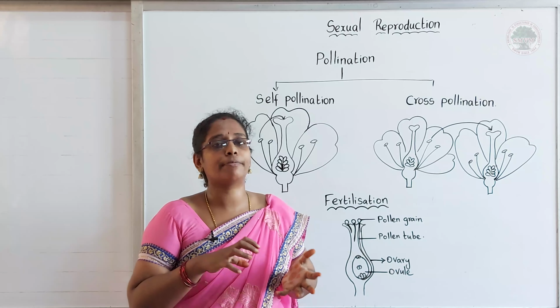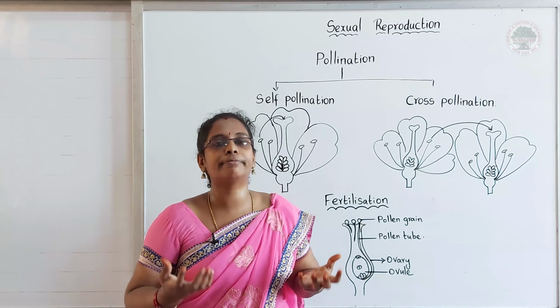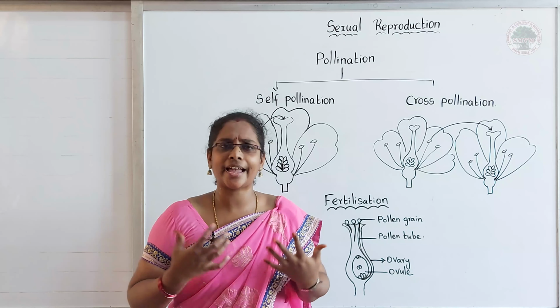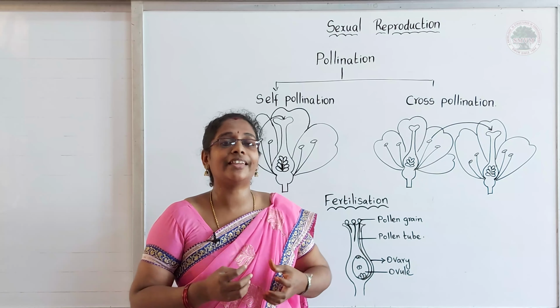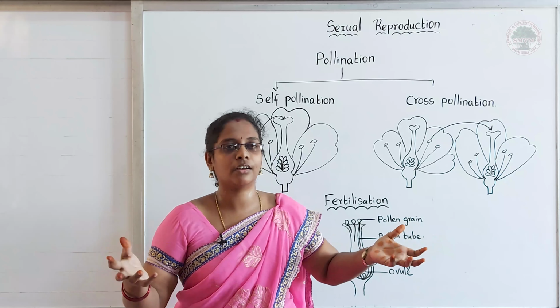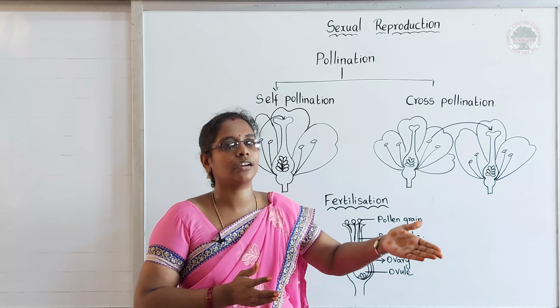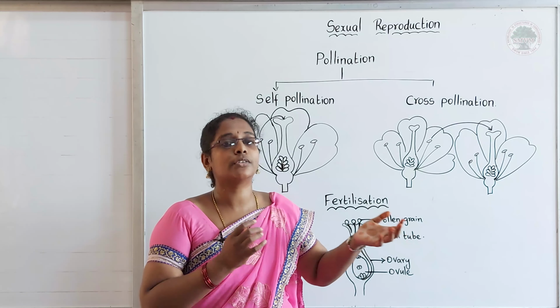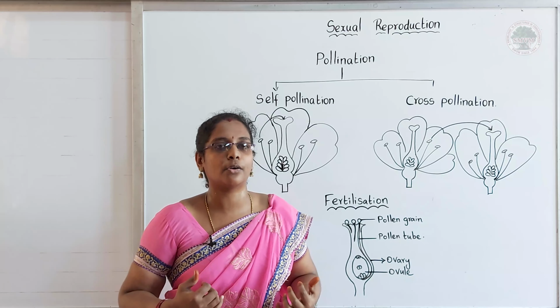These kinds of plants produce an enormous amount of pollen grains. Why does it have to produce such an enormous amount? Just think about that. The wind can blow anywhere. We cannot assume in which way it will blow. So that's why the pollen grains are produced in enormous amounts.